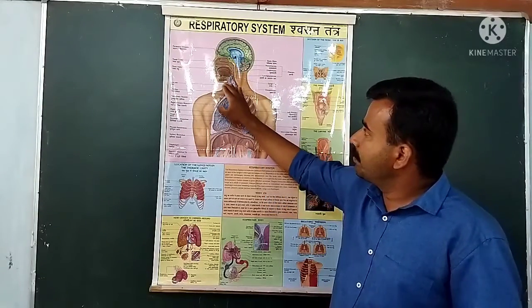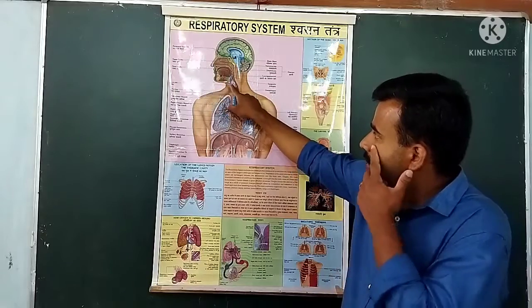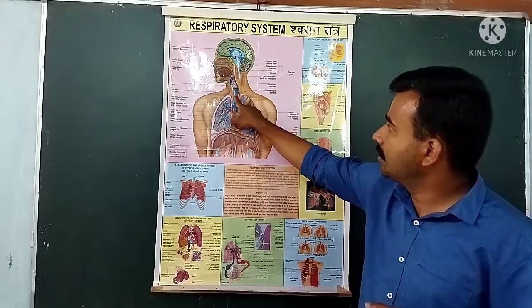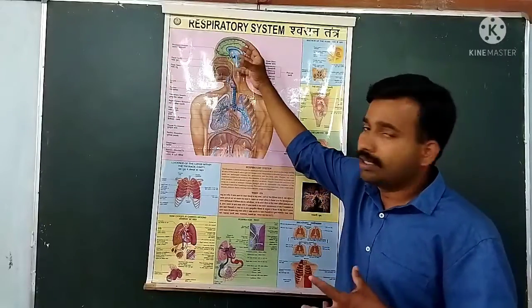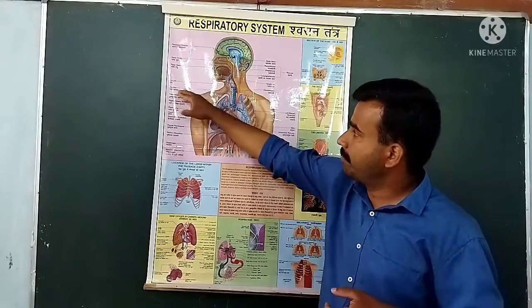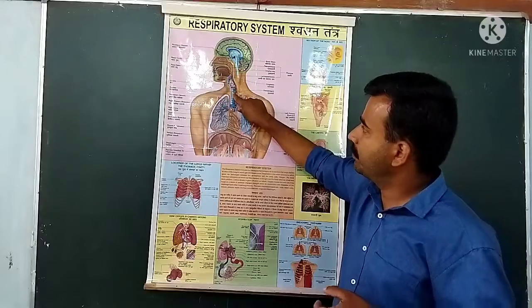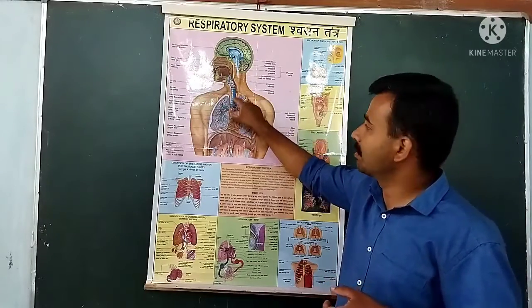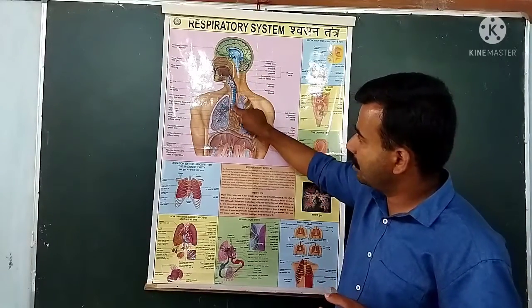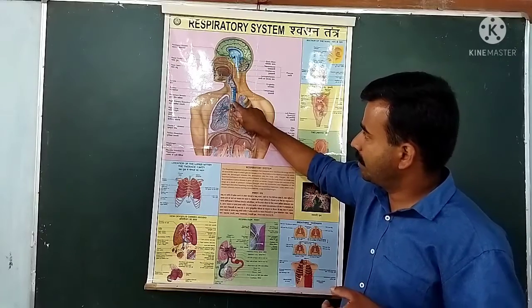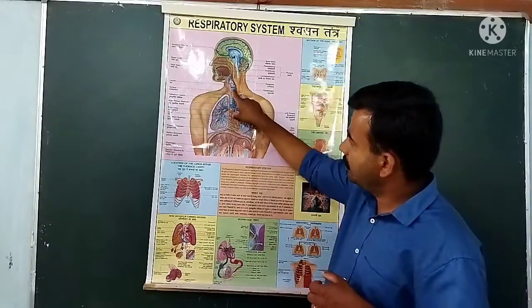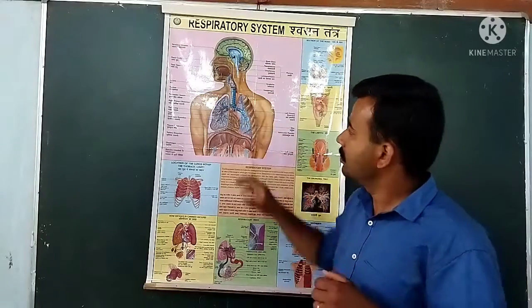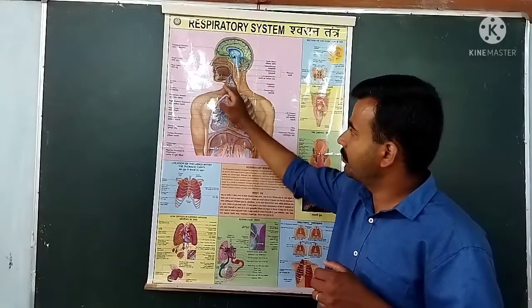Just below the epiglottis, you can see the trachea, the main pipe through which air passes, the air pipe. The trachea is made up of cartilaginous rings, rings of cartilage. These are segmented rings, and these cartilaginous rings help this windpipe.